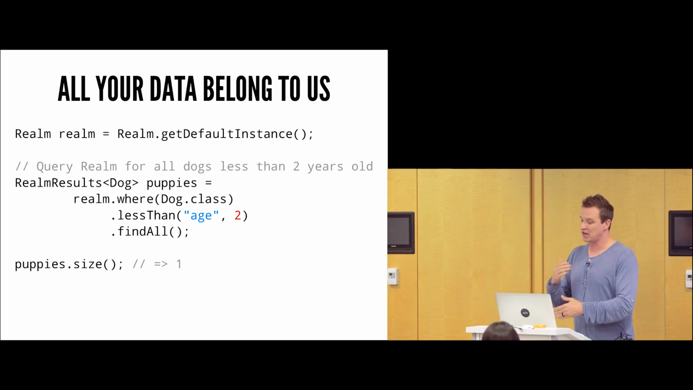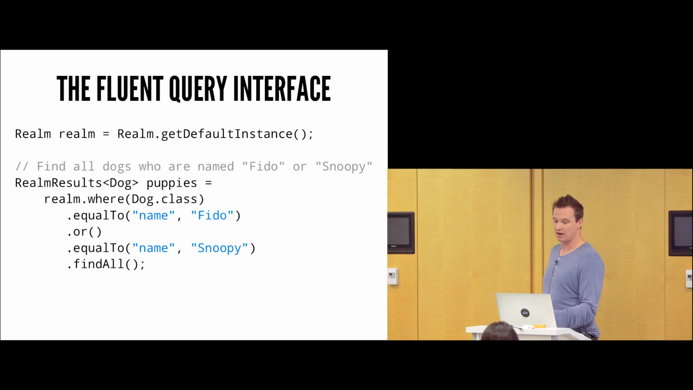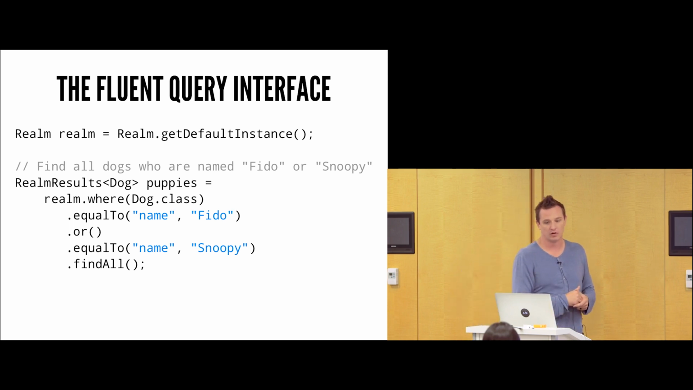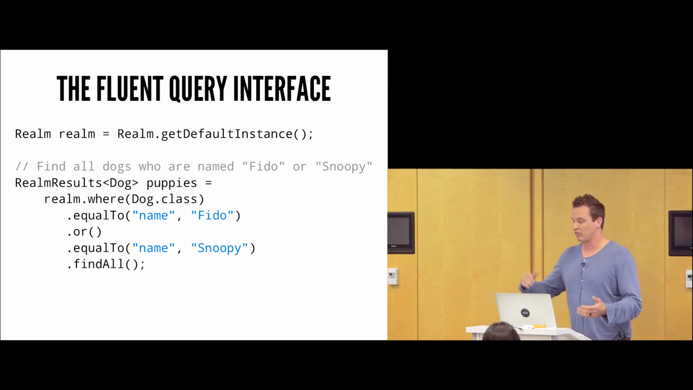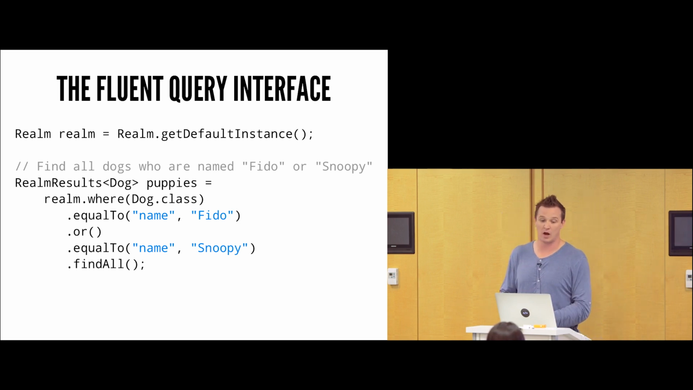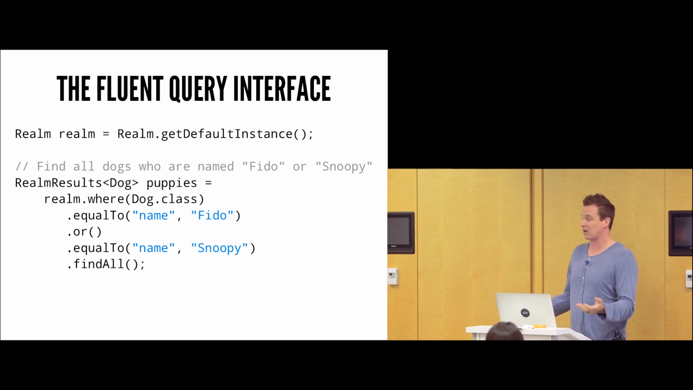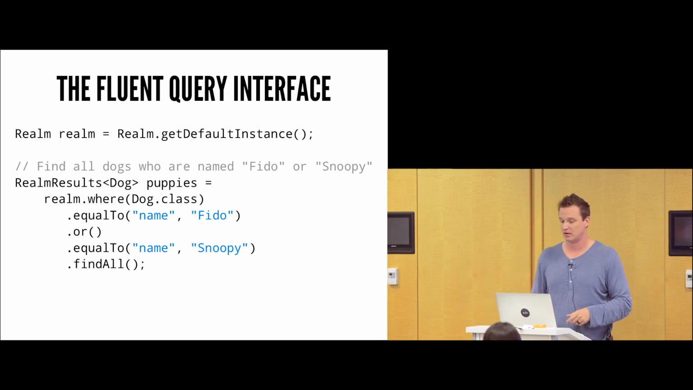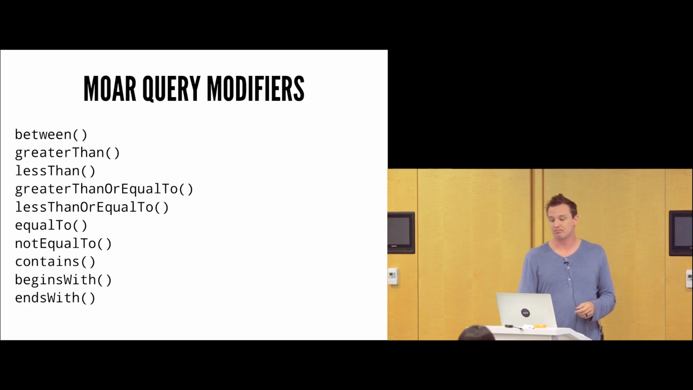Now, I'm going to find them all. I can actually start chaining them together, which is very nice. This is a nice fluent query interface. So I can start doing other things on top of this if I want to start doing OR operations inside of Realm as well. So I say, all right, I want to find all the dogs whose name is Fido or whose name is Snoopy, and I'm going to get back a list of all the dog objects who match those queries. And again, I'm not getting back a cursor or anything like that. I'm getting back the list of dog objects in real time.